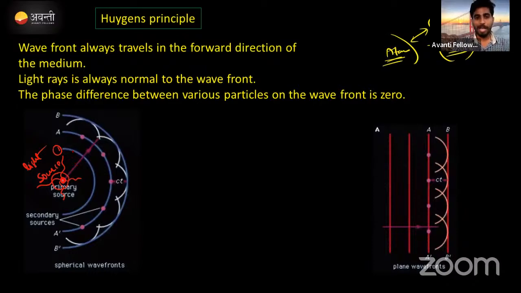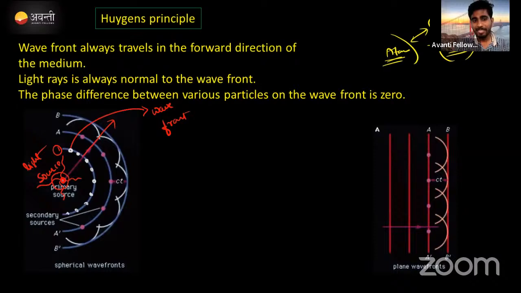Now, this wavefront is moving in the forward direction. The reason behind this is that on this wavefront, infinite numbers of particles are present, like this: 1, 2, 3. I can't write infinite, so I will write a limited number.